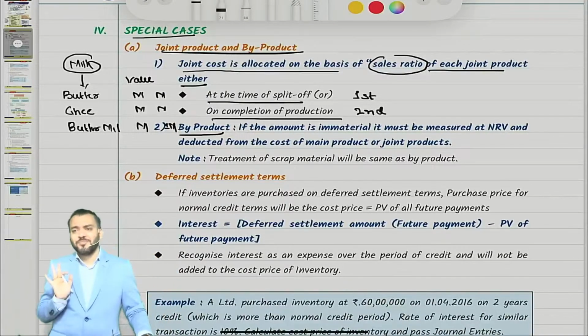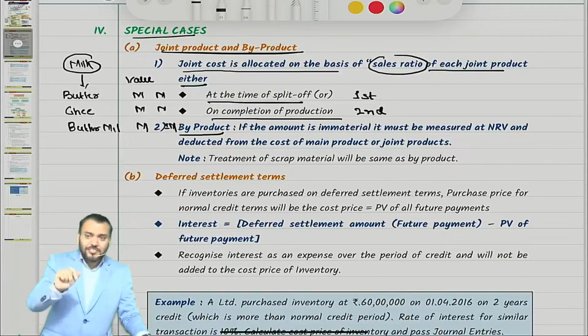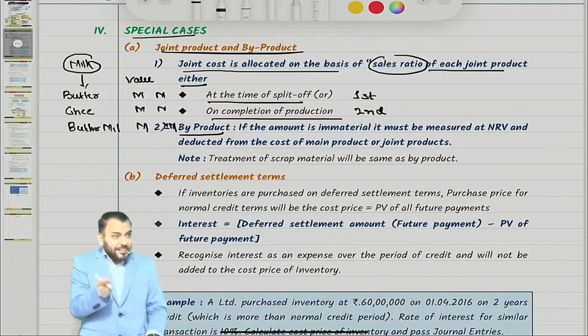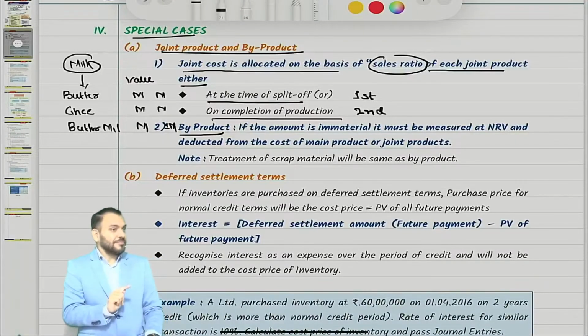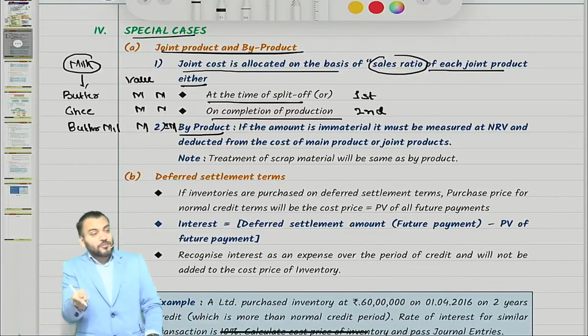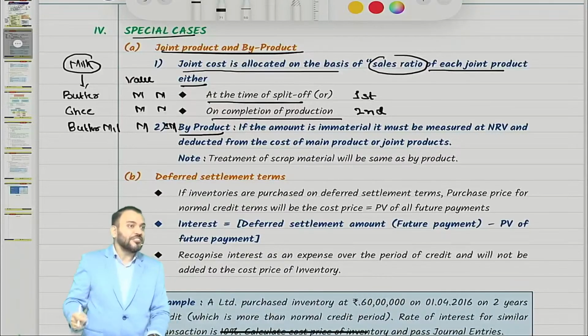Concept is this. Can I say that judgment is required based on value, whether it is material or immaterial? Are you able to do that? One product can be a joint product, and the same product can be a byproduct also in different circumstances.